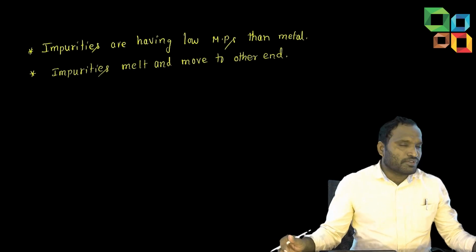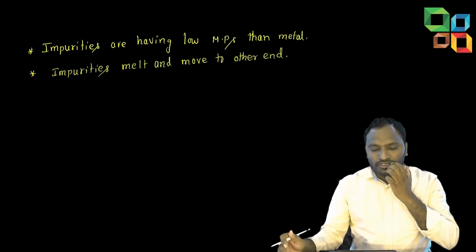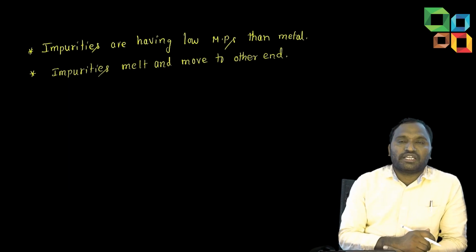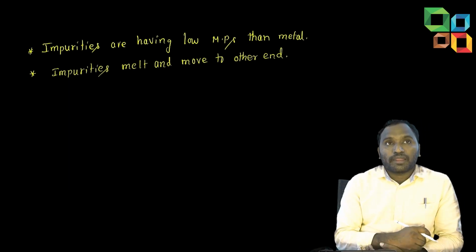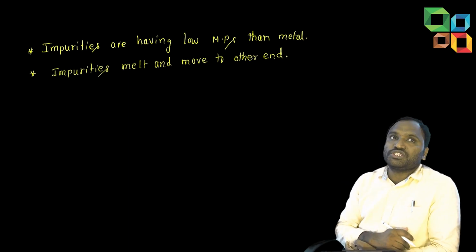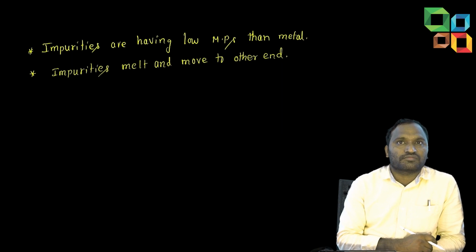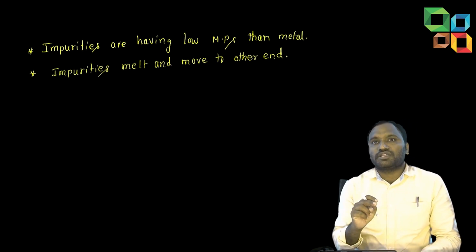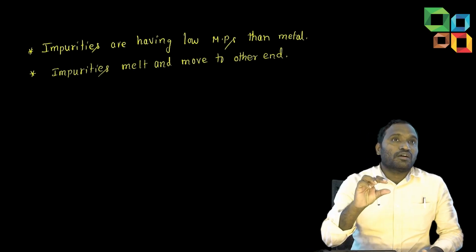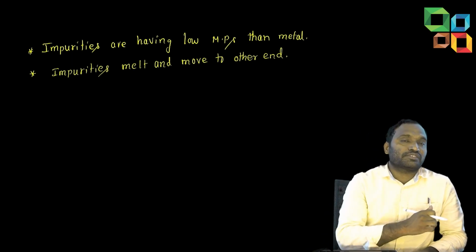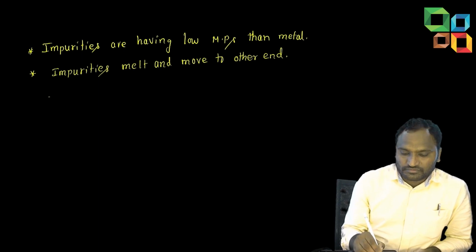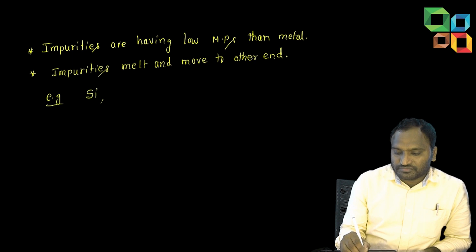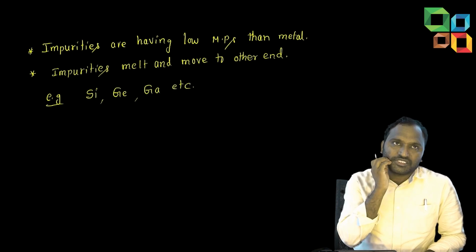Maximum they won't ask any definition. This is not a definition, just write enough points. An important question for competitive examinations, NTSE or any other examinations: which metal, among the following, is refined by the zone refining process? This method is used to refine the elements which are used in semiconductor devices, like silicon, germanium, gallium, etc.